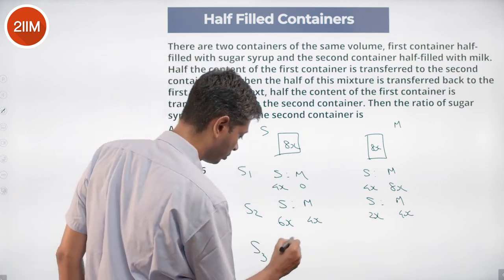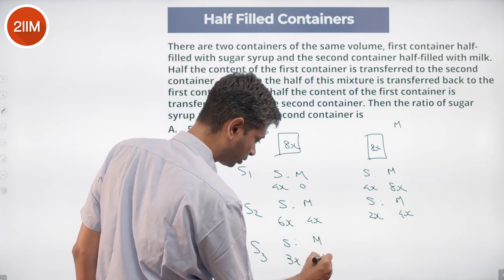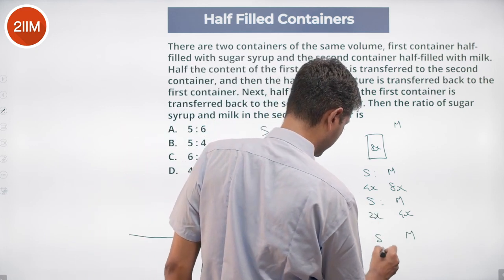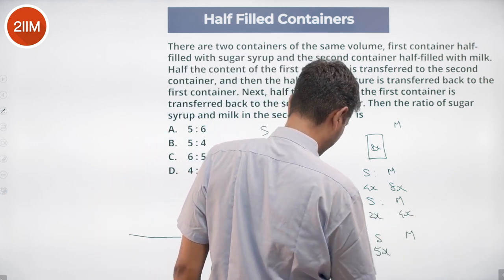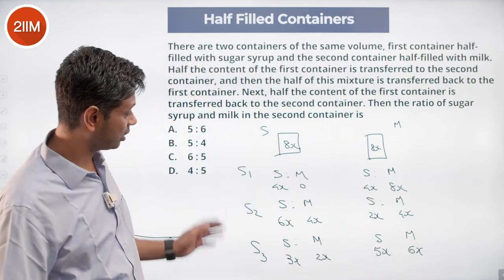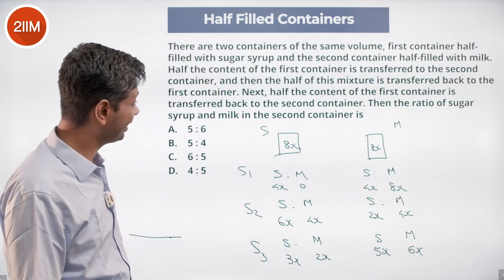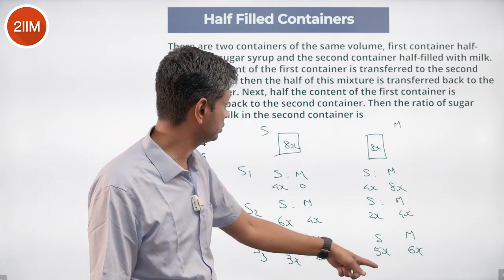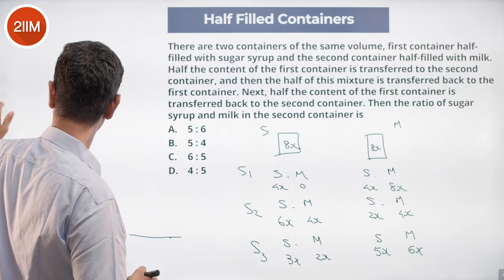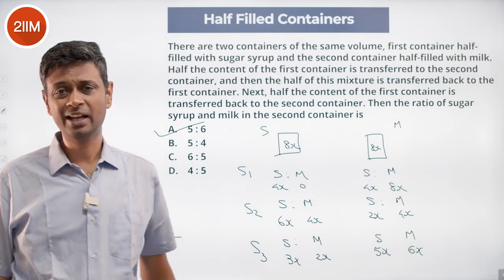Now what do we do? We send from here to there. 6x will become 3x, 4x will become 2x. Sugar to milk, 2x plus 3x is 5x, 4x plus 2x is 6x. This is 11, this is 5, adding up to 16. That also seems to work. Step 1, step 2, step 3. Ratio of sugar to milk in the second container at the end of this is 5:6. Done. Not too difficult. We need to do it methodically. It really helps if we take the first two numbers to be 8x and 8x and not x and x.